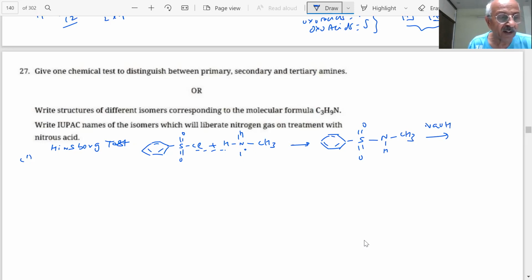This is the turbidity which will dissolve, N-methyl benzene sulfonamide, and it will dissolve in NaOH because there is acidic hydrogen. So this will leave, and you will get S double bond O, S double bond O, N methyl, H is gone, and Na plus. This is soluble in alkali.